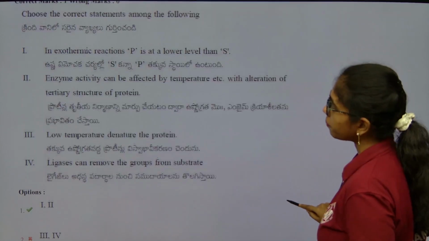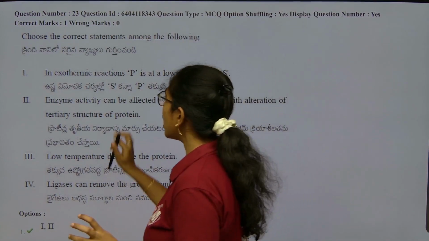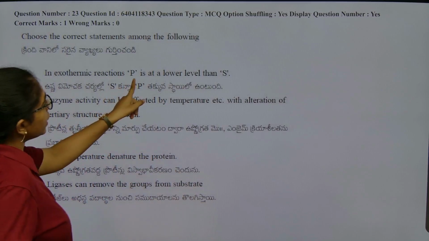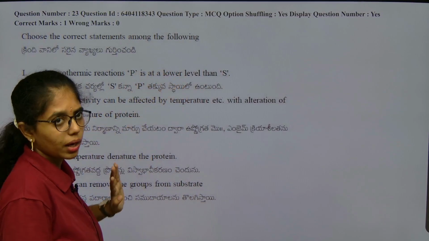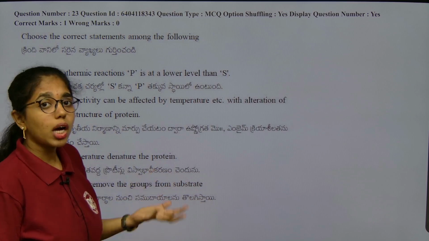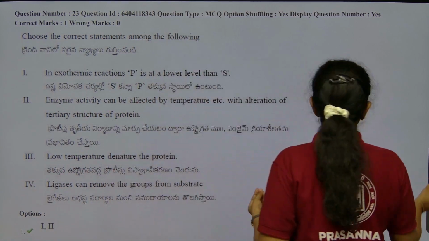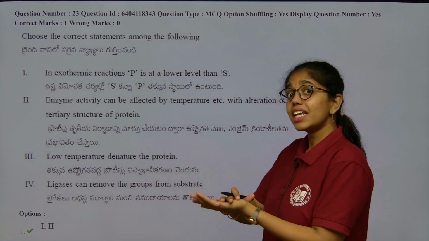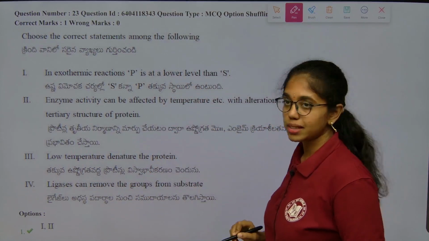Next question. This is from enzymes. Enzymatic reactions: in exothermic reactions, the product is at a lower level than the substrate. True, because in exothermic reactions what happens? Energy is released out, right? So the product is at a lower level than the substrate.